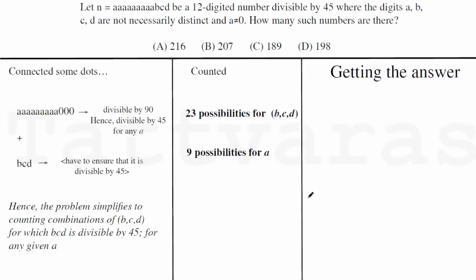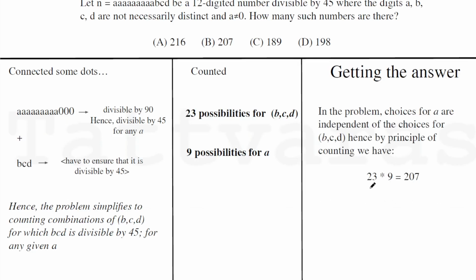And how do we get the answer finally? Principle of counting, that's it. Because the way we structured the problem, A and BCE, these two were independent of each other. That's why we could use the principle of counting to multiply the possibilities and get the answer.